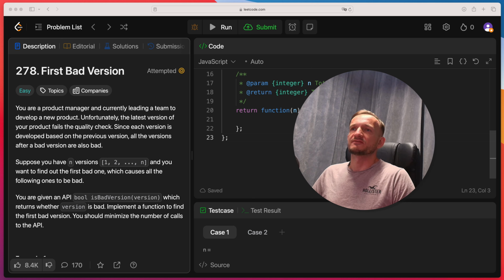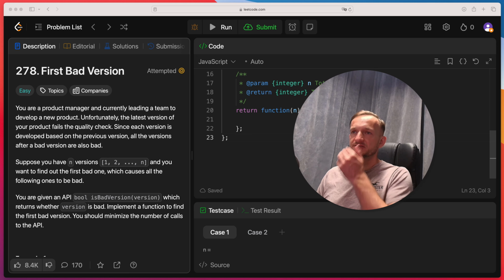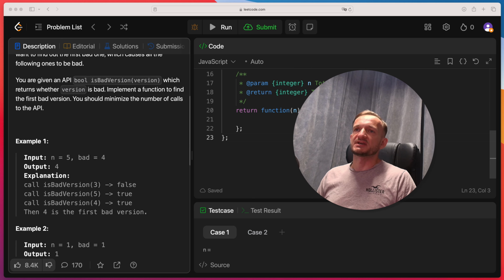Suppose you have n versions, 1 up to n, and you want to find out the first bad one, which will cause all the following ones to be bad. You are given an API, bool isBadVersion(version), which returns whether a version is bad. Implement a function to find the first bad version. You should minimize the number of calls to the API.